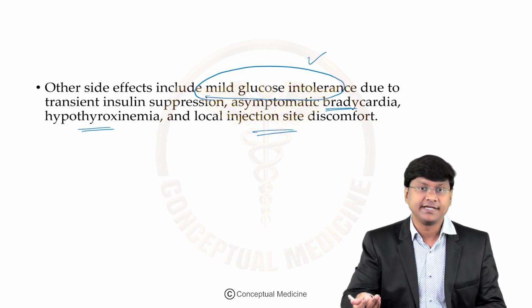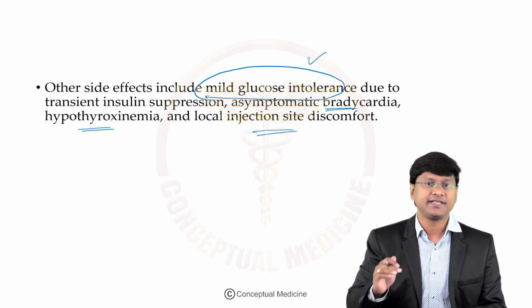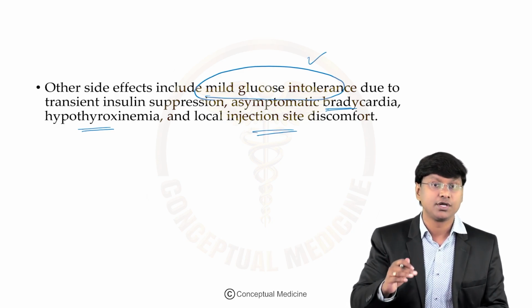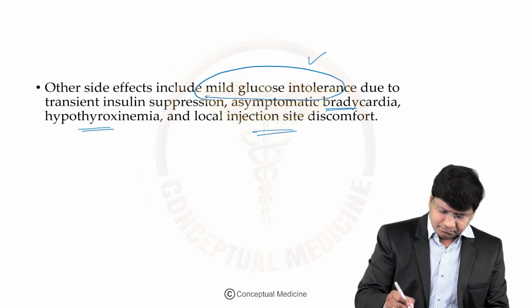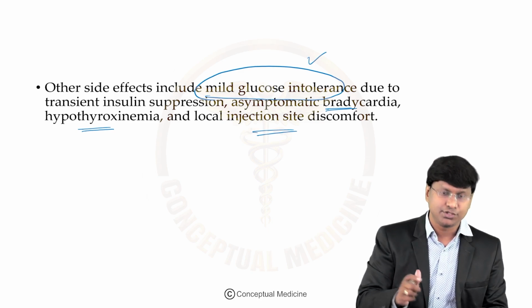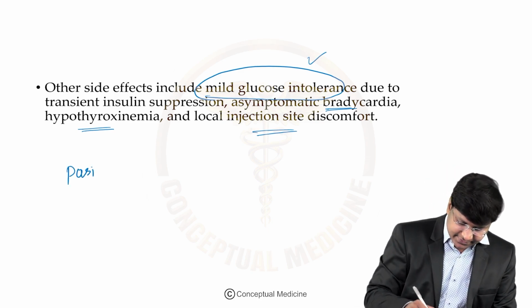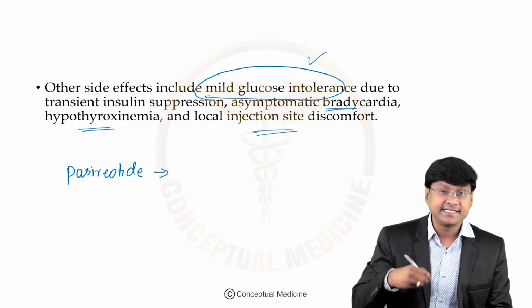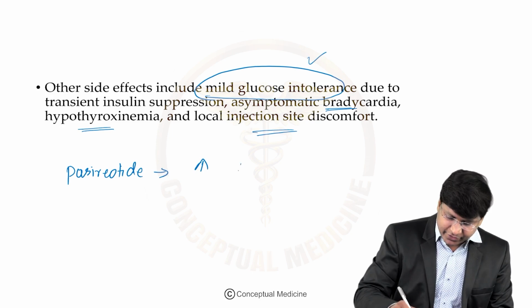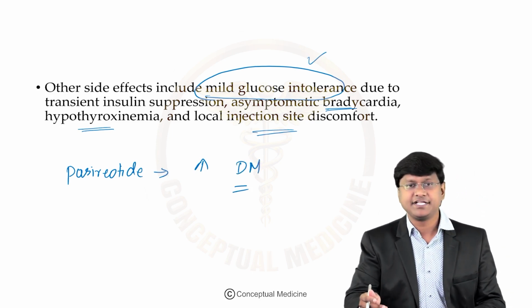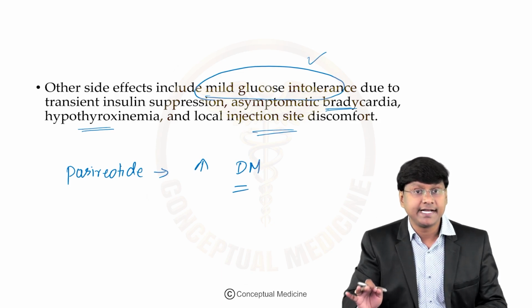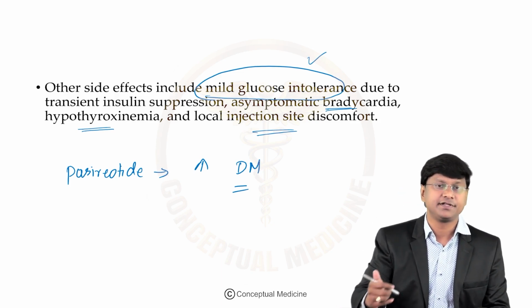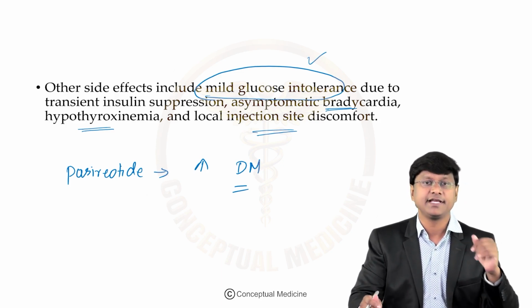Whereas pasireotide is associated with a high prevalence of glucose intolerance or new onset diabetes mellitus. With your octreotide as well as lanreotide, it is mild glucose intolerance. But with pasireotide, right, which is a newer somatostatin analog, there is a very high prevalence of development of new onset diabetes mellitus. Okay, so that is about the somatostatin analogs, which are the first line drug treatment in case of acromegaly.